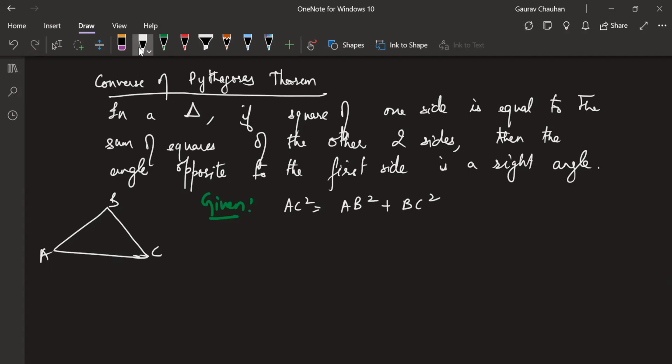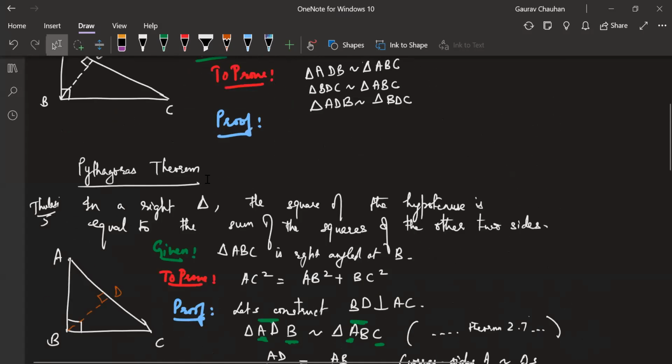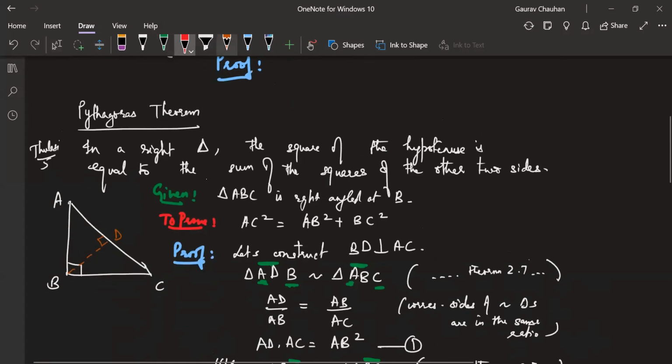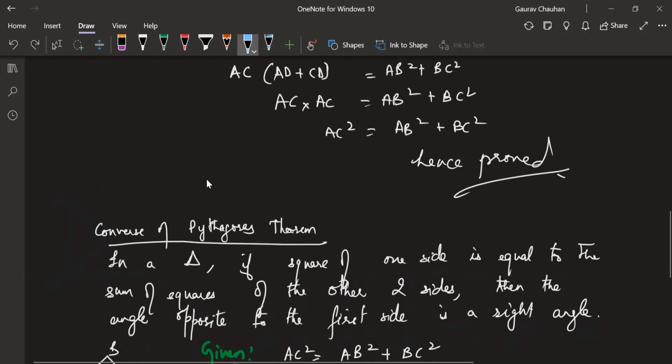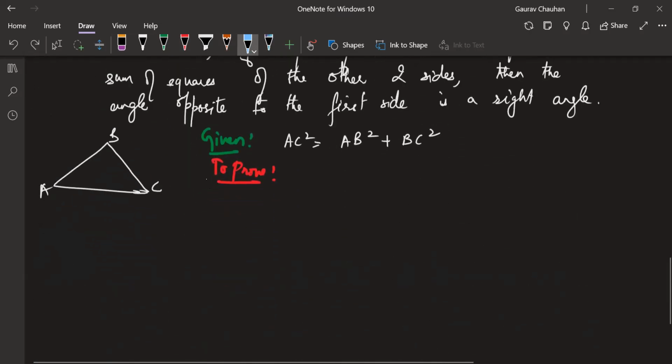So what is our to prove part? You see, given and to prove are just becoming reversed from what was there in the Pythagoras theorem. The converse is just swapping the given and to prove. Given is becoming to prove, to prove is becoming given. So to prove is that angle B is equal to 90 degrees. Angle opposite to the first side is a right angle.